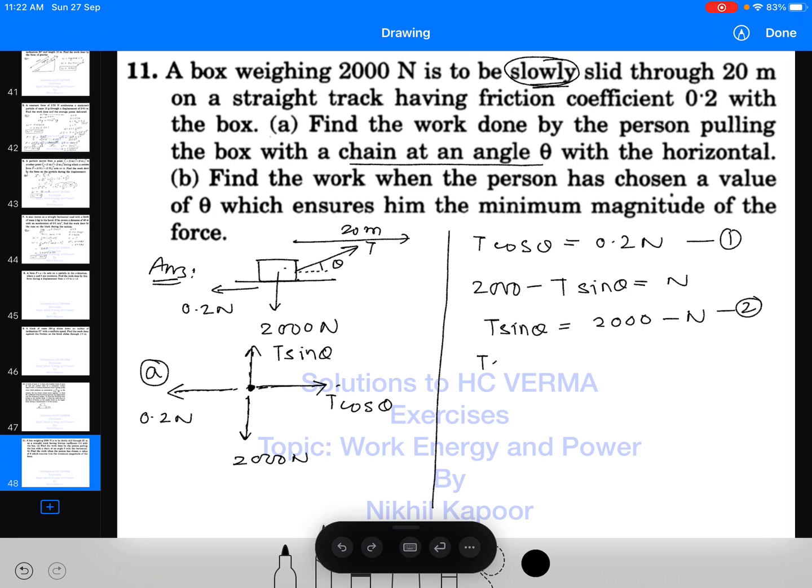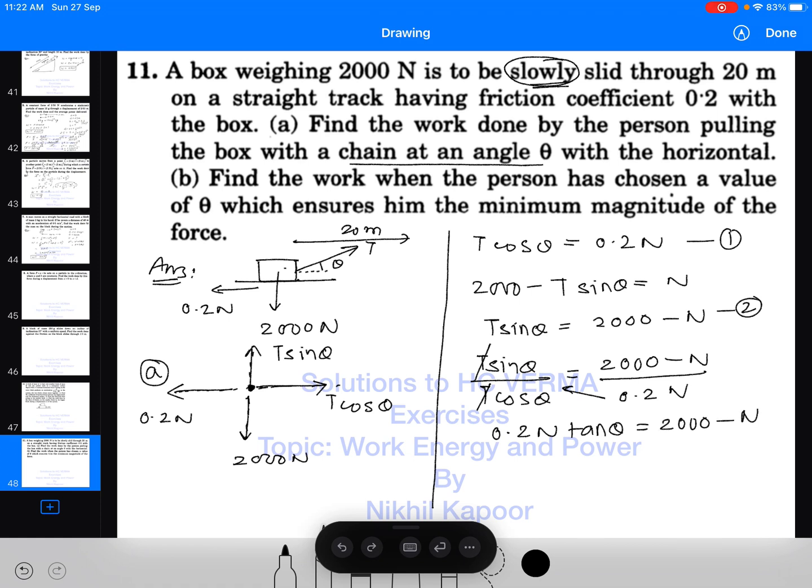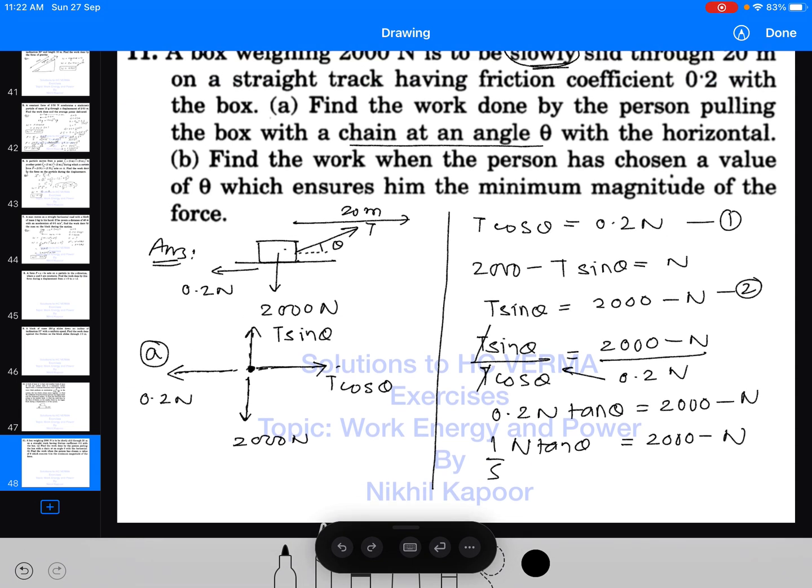So if I divide them, T sin theta upon T cos theta would be equal to 2000 minus n upon 0.2 n. This T and this T get cancelled. Sin theta upon cos theta would be tan theta, and this will come here. So it will be 0.2 n tan theta is equal to 2000 minus n. Okay, I will write this 0.2 as 1 by 5. So n tan theta 1 by 5 is equal to 2000 minus n, and I can find the value of n here.